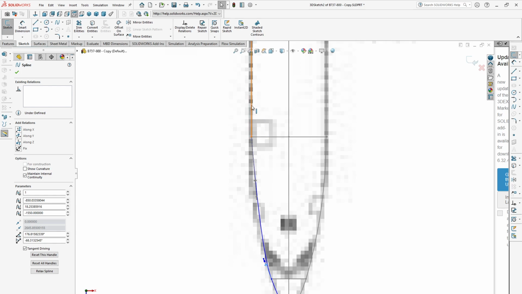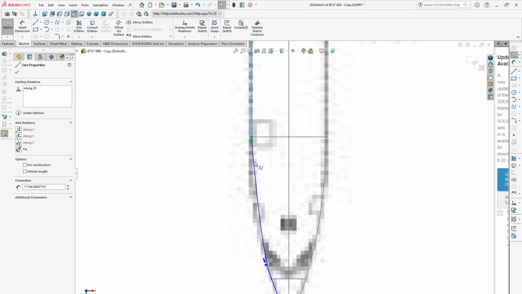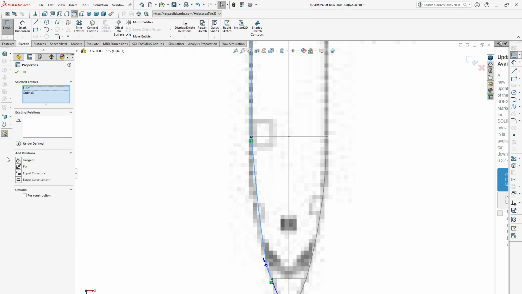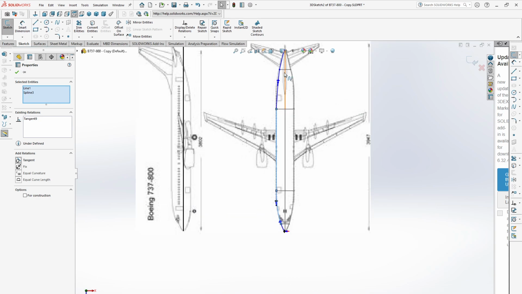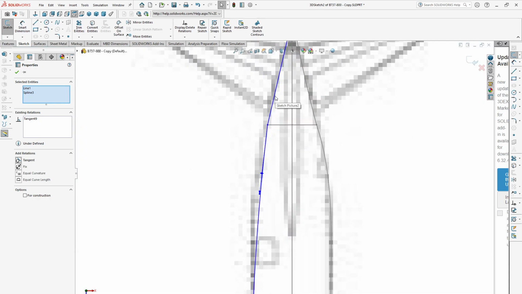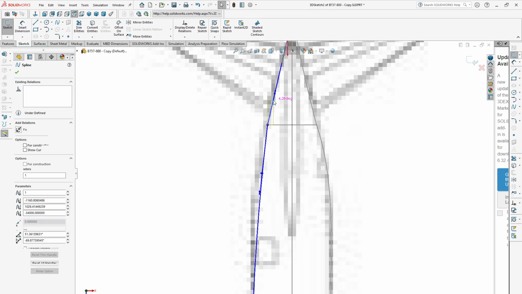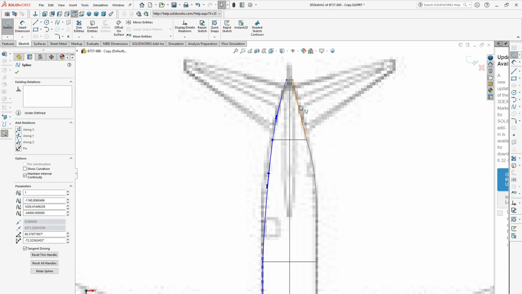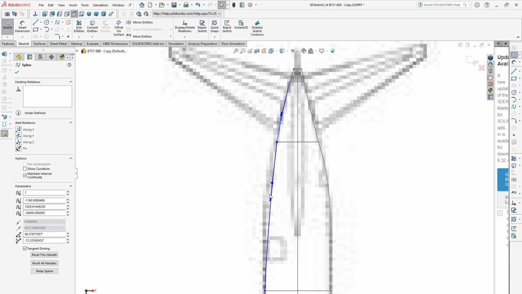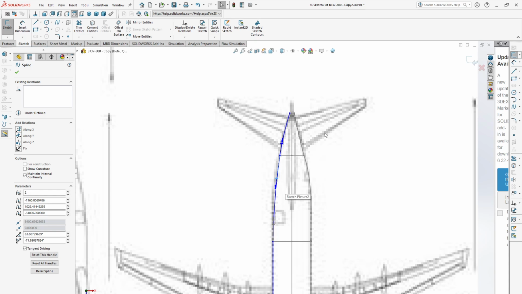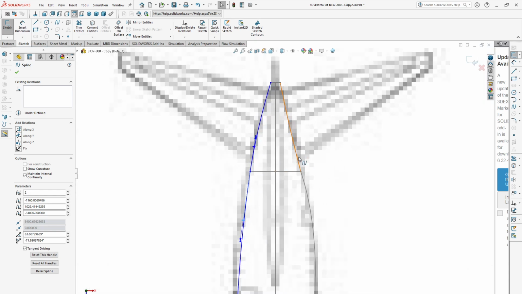Okay. And these two curves will be tangent. But here, see this line you need to adjust a little bit.